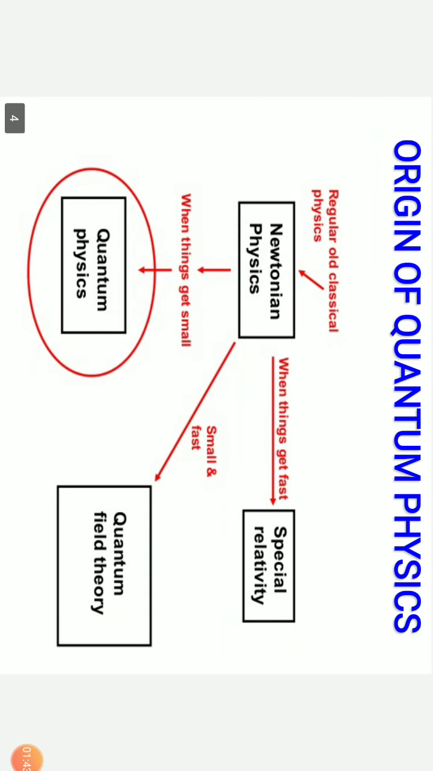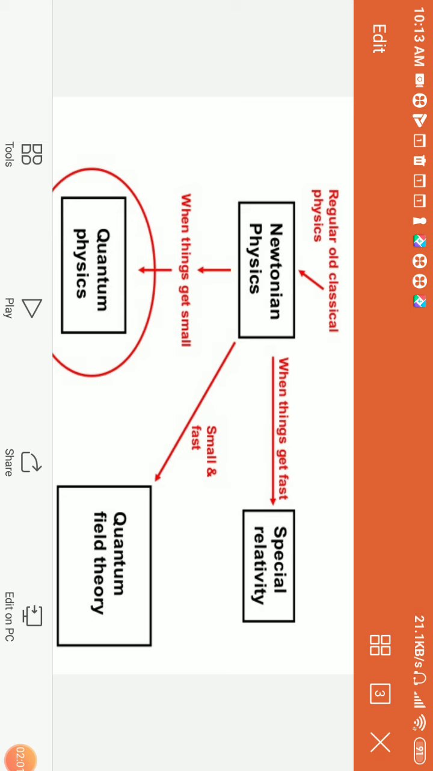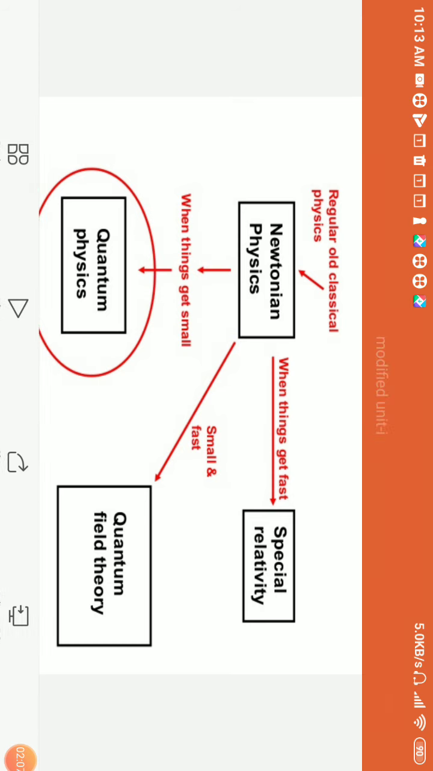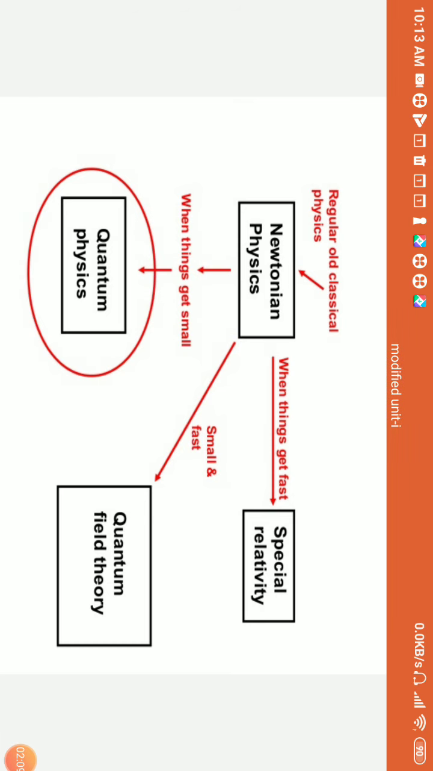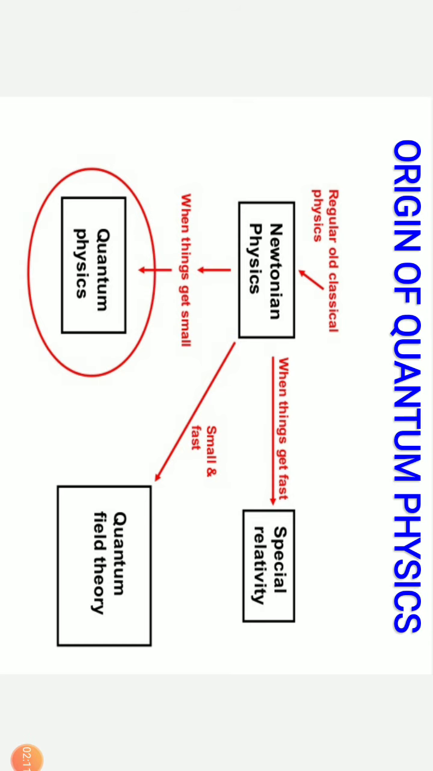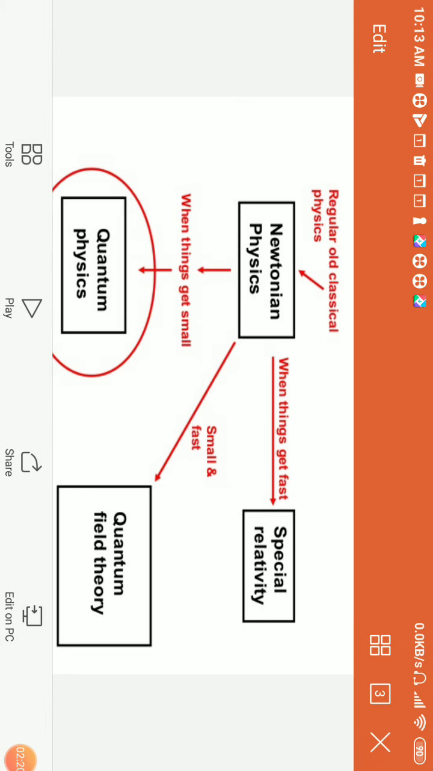So now let us go to the origin of quantum mechanics. First of all, if we want to define the universe, a simple definition is that the universe is made up of simple matter and energy. Once again, matter is classified into solids, liquids and gases, and further we have several divisions of these. To understand matter as well as energy, there are two types of physics which are mostly followed. One is classical physics, the other is modern physics. Classical physics is mostly based on Newtonian mechanics. We call it regular old classical physics. And modern physics is related to the quantum principles.